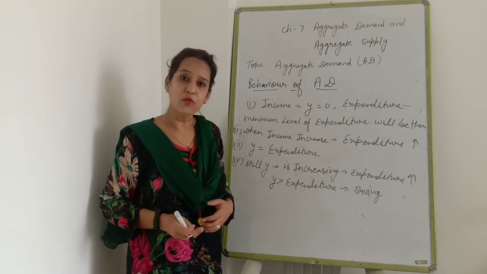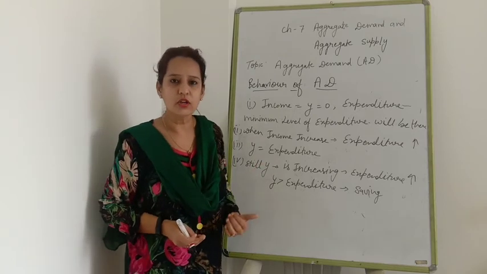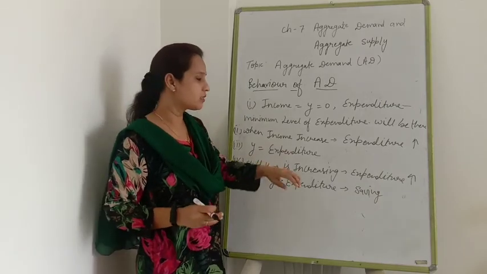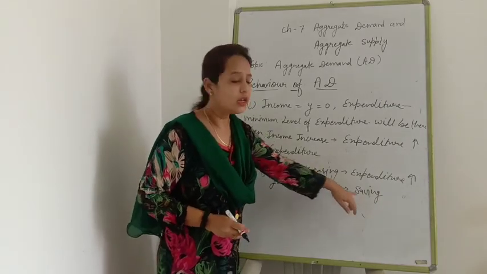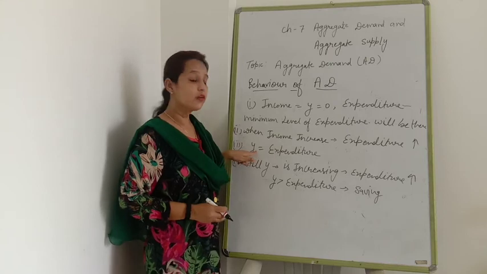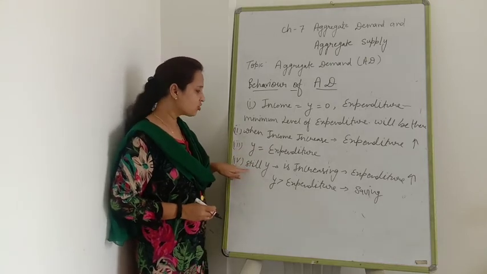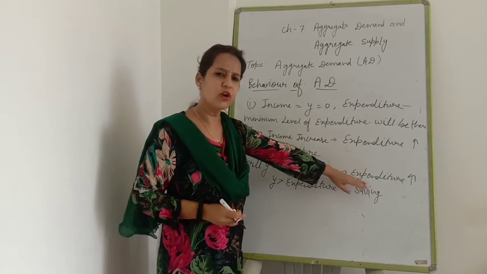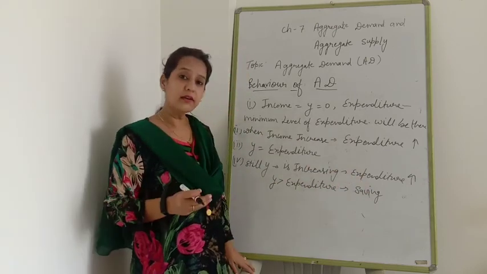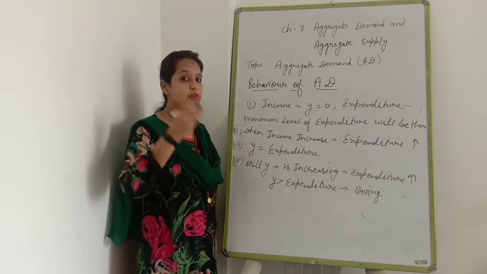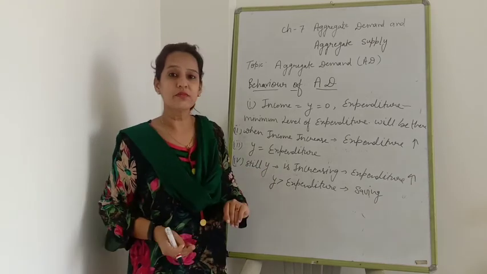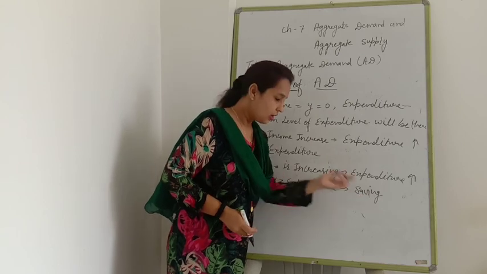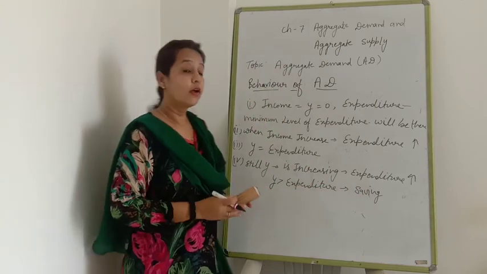It may be I spend 30,000 on goods and services, and 10,000 definitely remains. That is my saving. So when income increases beyond Y equal to expenditure, expenditure will also increase, but at a lesser rate than income, and the remaining amount is known as saving. Now I am going to explain this with a schedule and